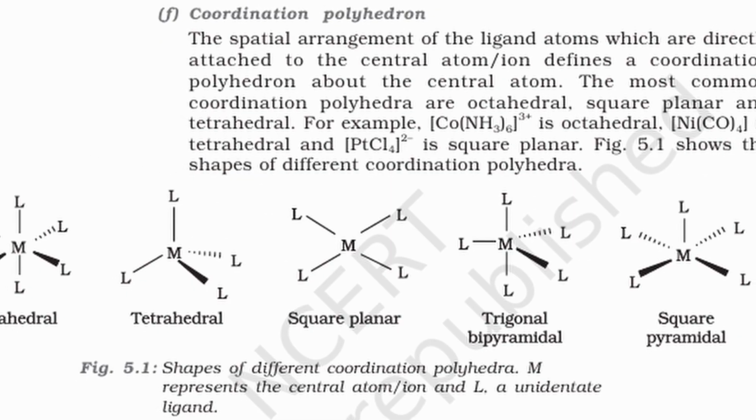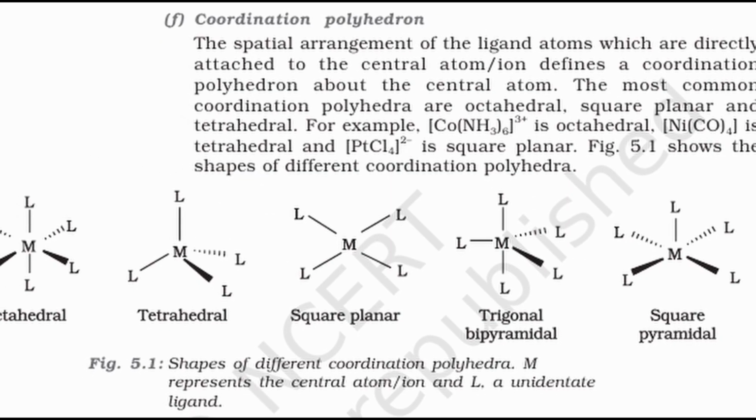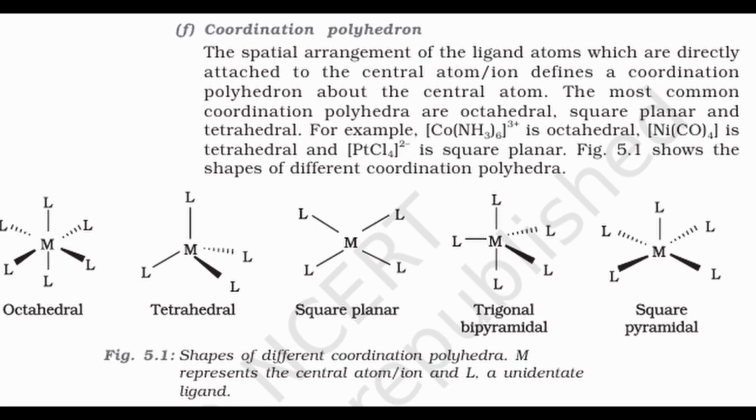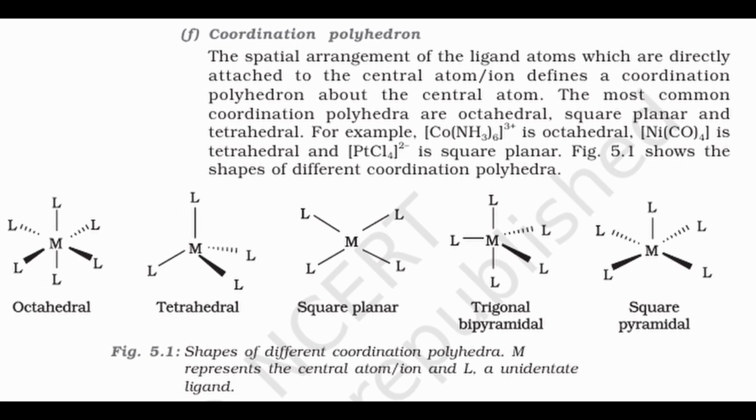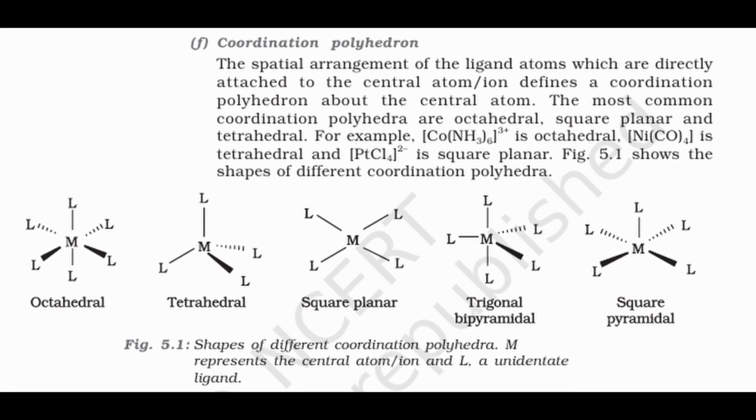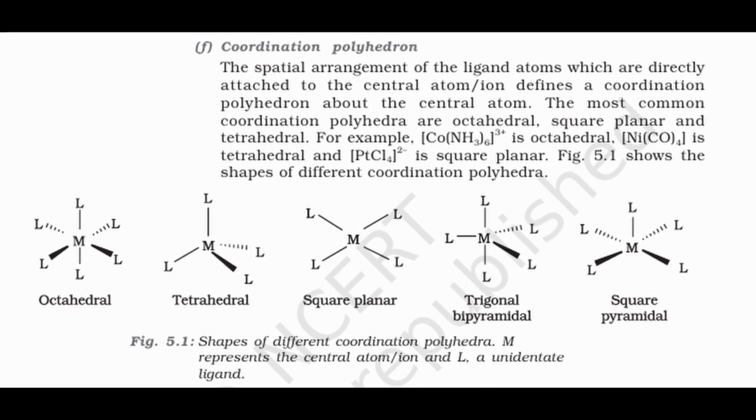Coordination polyhedron. The spatial arrangement of ligand atoms directly attached to the central atom or ion defines a coordination polyhedron. Common shapes are octahedral, square planar, and tetrahedral. For example, [Co(NH3)6]3+ is octahedral, [Ni(CO)4] is tetrahedral, [PtCl4]2- is square planar.